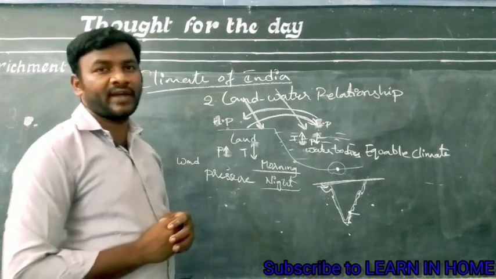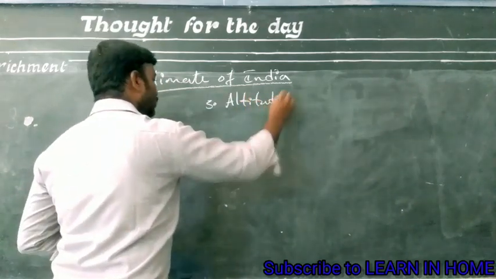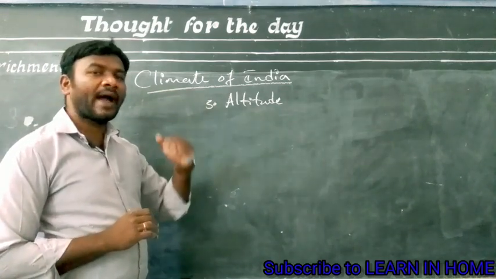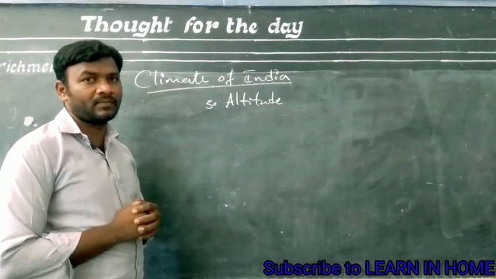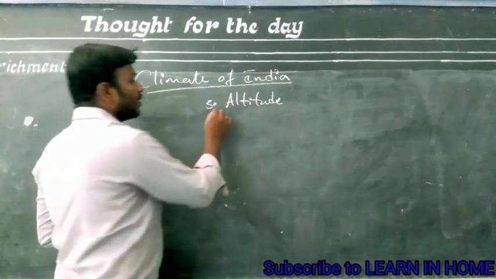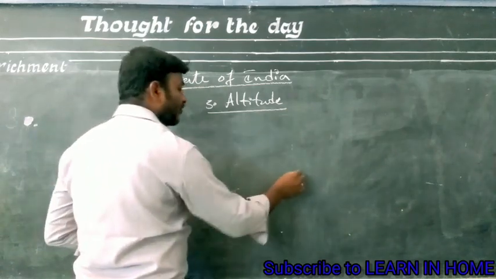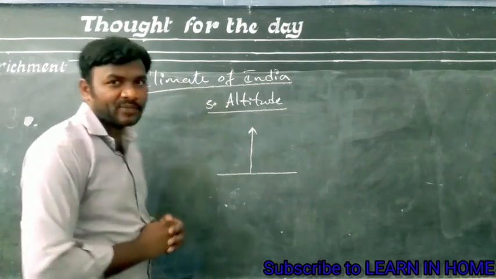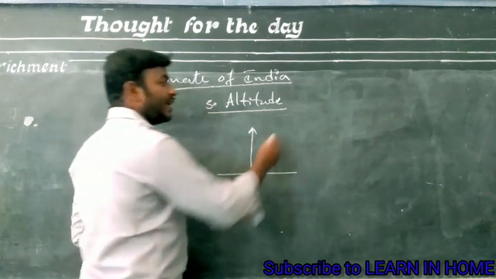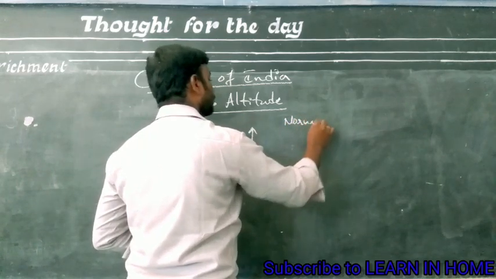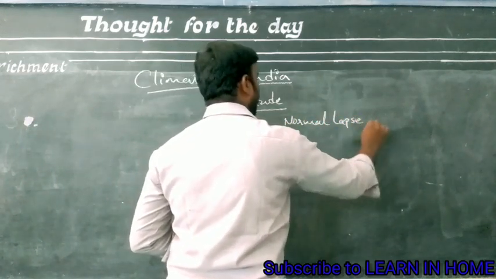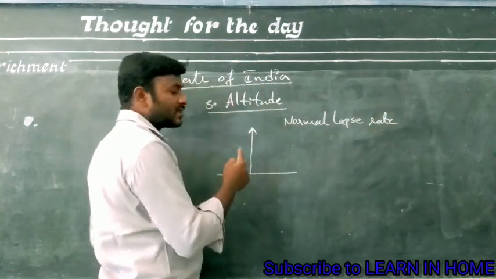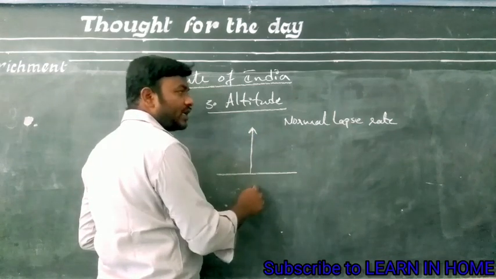Now let us go into the third factor, altitude means height. Height from the sea level. Height from the sea level ని మనం altitude గా పిలుస్తాం. And altitude ఇక్కడ ఏంటి, we know that if you move away from the land, the temperatures will decrease. నార్మల్ ల్యాప్స్ రేట్ గురించి మనం చదువుకున్నాం కదా. నార్మల్ ల్యాప్స్ రేట్ అంటే ఏంటి, ఇక్కడ the temperature will decrease if altitude increases. altitude పెరిగితే టెంపరేచర్ తగ్గిపోతుంది అని చదువుకున్నాం.